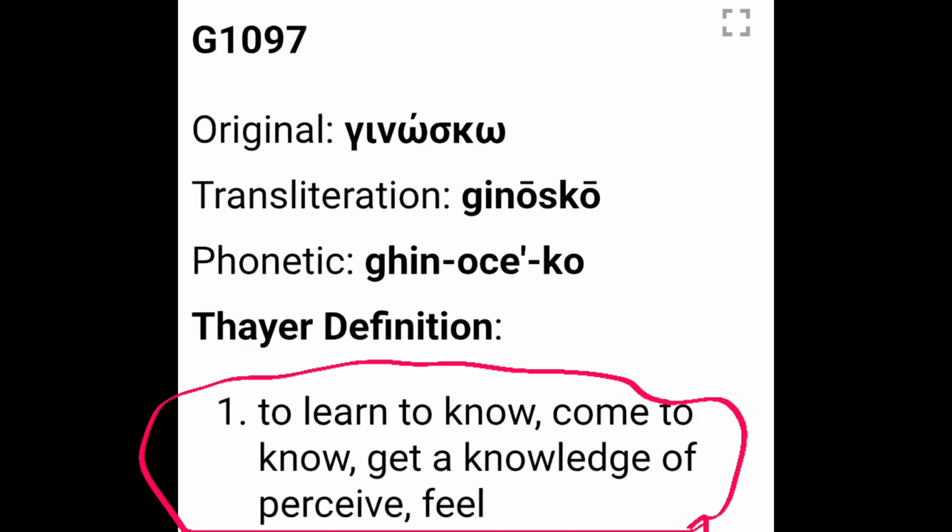The idea is to know. We get our English word agnostic from this word, a meaning not, and gnostic meaning to know. So the idea is we cannot know that there is a God.